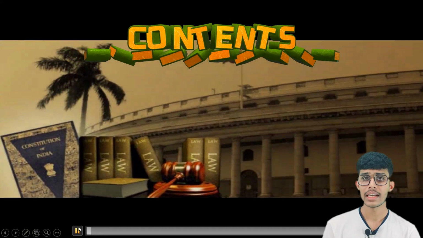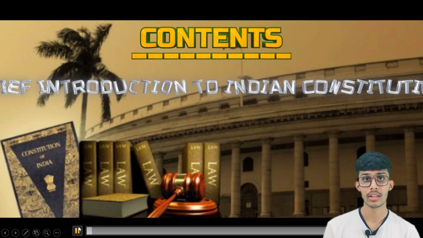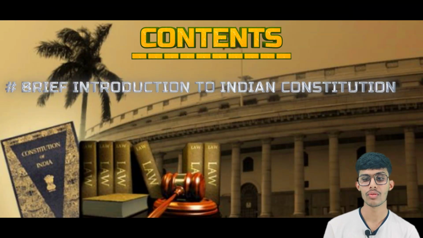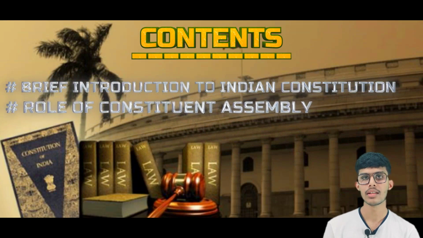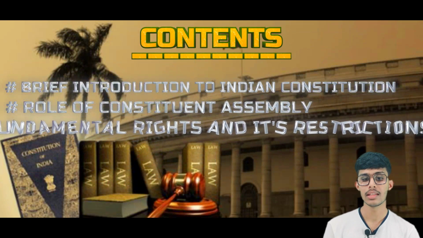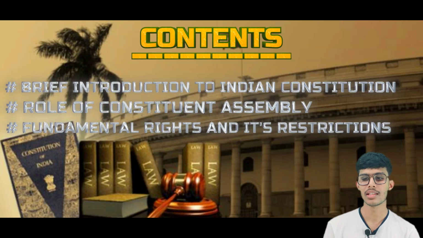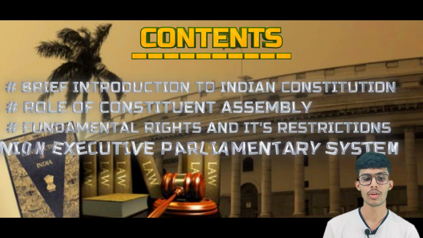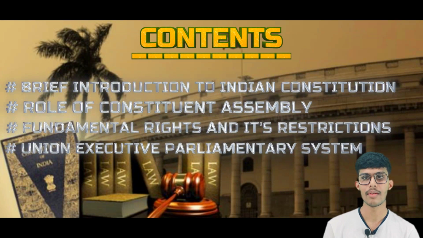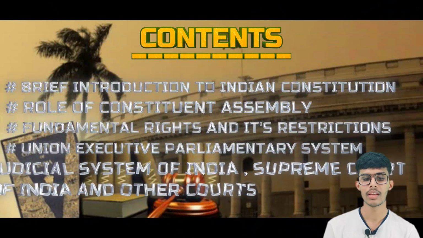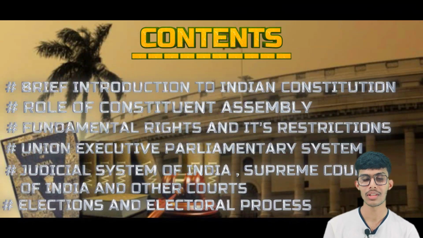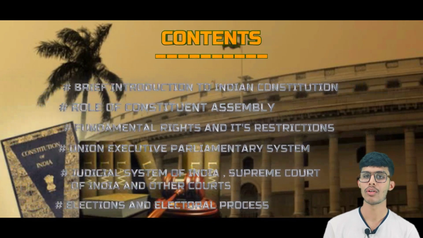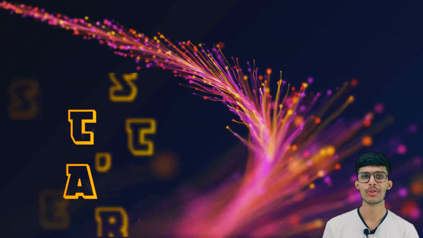So what are the contents which we are going to see in this video? The first one is a brief introduction to the Indian Constitution. The second one is the role of the Constituent Assembly. The third one is fundamental rights and its restrictions. The fourth one is Union Executive and Parliamentary systems. The fifth one is the Judicial System of India, the Supreme Court of India and other courts, election and electoral process. So let's start.